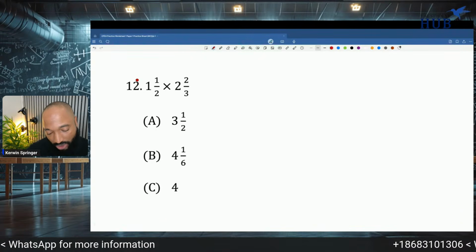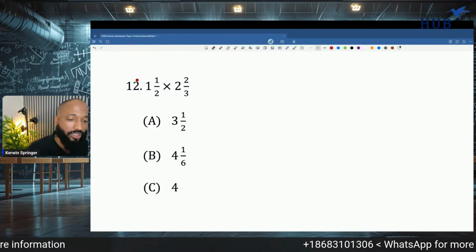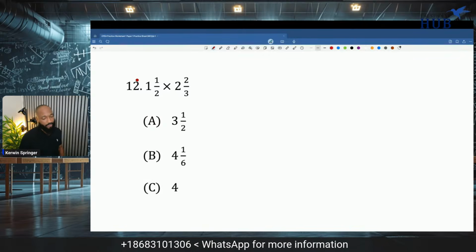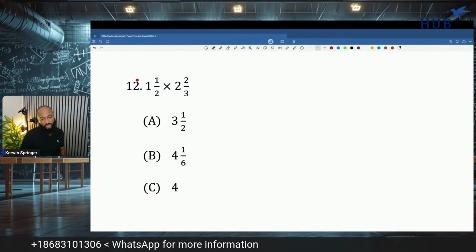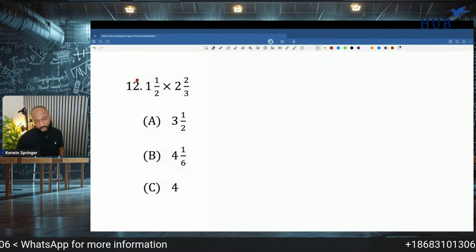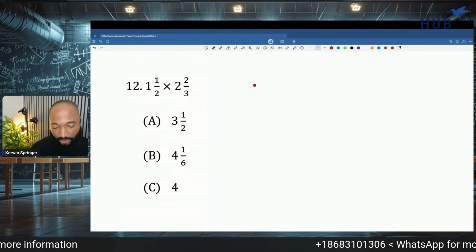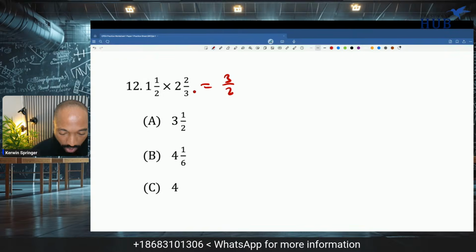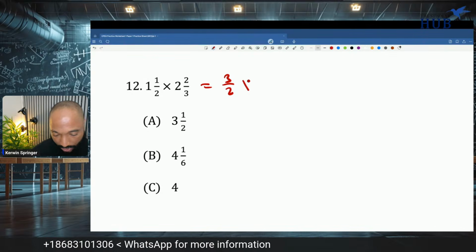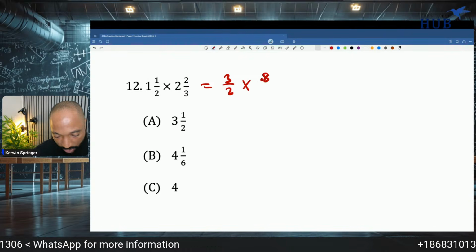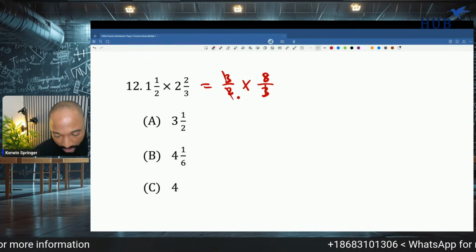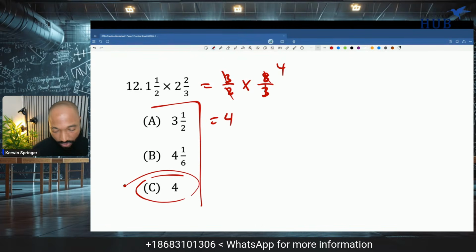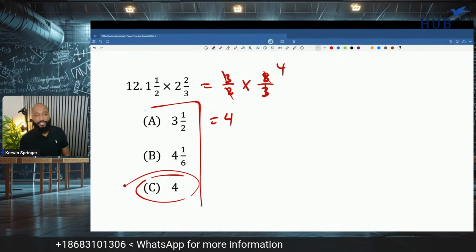1.5 times 2 and 2/3. So this one is a little more spicy. We can actually switch it to improper fractions, is what most students would do. So let's say we have 1 and 1/2, which in improper fraction is 1, 2 is 2 plus 1 is 3 over 2. 2 and 2/3: 2 3s are 6 plus 2 is 8 over 3. 3's cancel, 2 goes into it, and you get 4. You just get a clean good old number 4. So the answer is C.